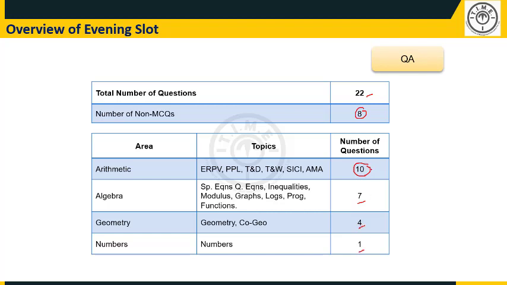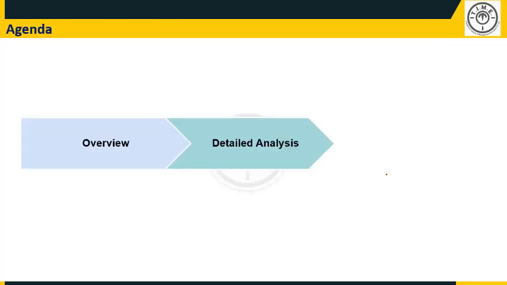So those of you who have prepared well on arithmetic may have expected to solve a good number of questions, because there are 10, up to half the number of questions from arithmetic. However, when it comes to difficulty level, the matter changes and slightly gets tougher to crack. So how is it that happened? Let's see when we do the detailed analysis. So let's now look at the detailed analysis.